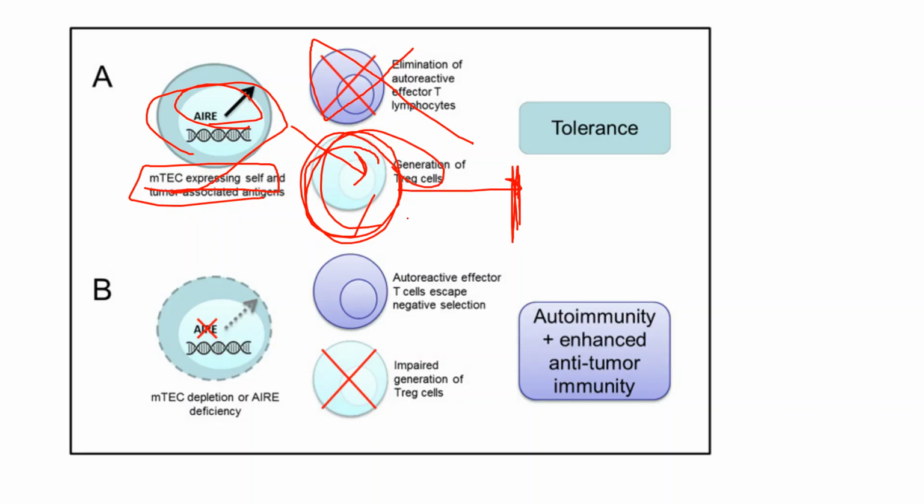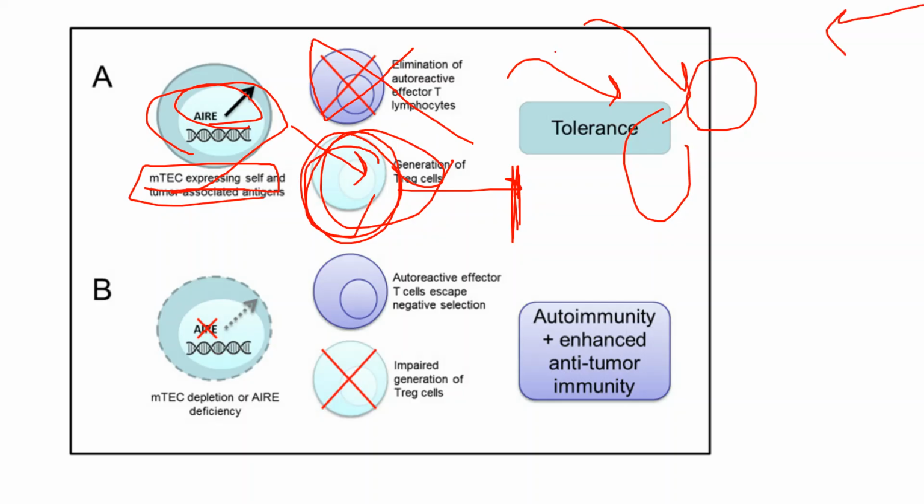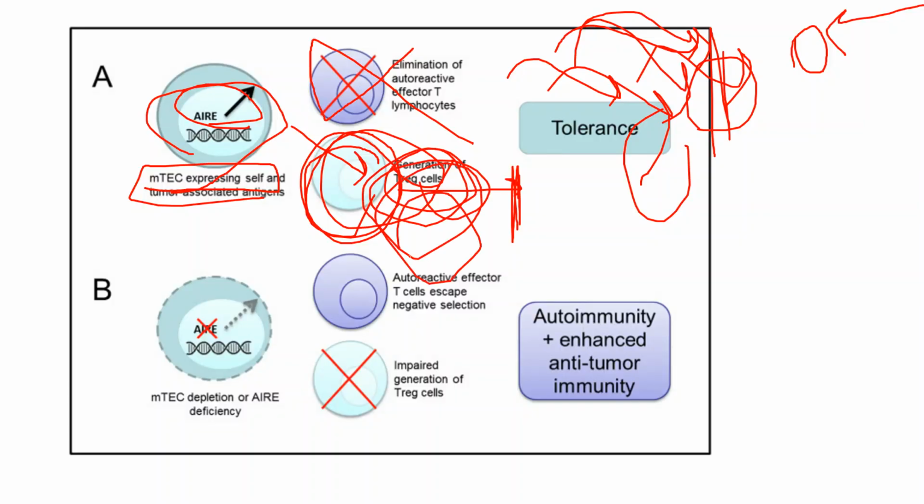If these T regulatory cells are not there, then the T helper cells and T cytotoxic cells will undergo this activation process. Like if an antigen comes and our body has to attack, there will be more T cell activation and more proliferation of T helper and T cytotoxic cells. But once the job is finished, that division has to be stopped, and it is stopped by the T regulatory cells. So that's why T regulatory cells are very important, and their generation also happens through the AIRE gene.